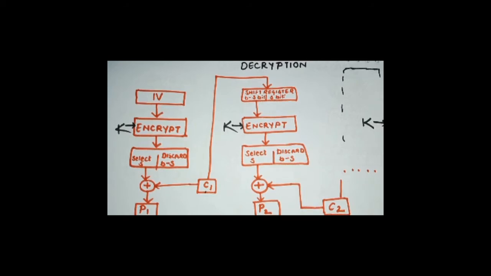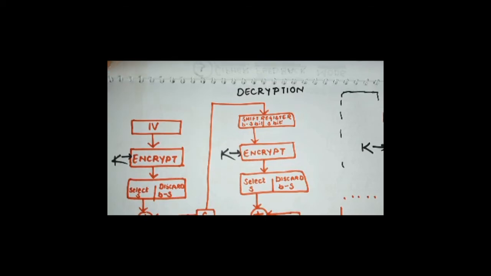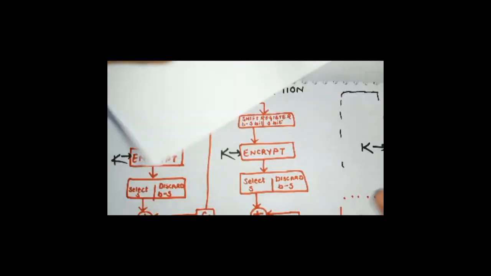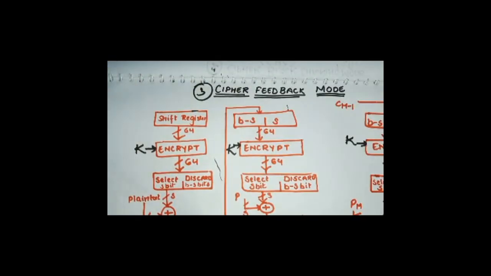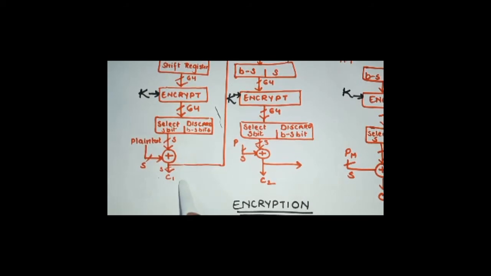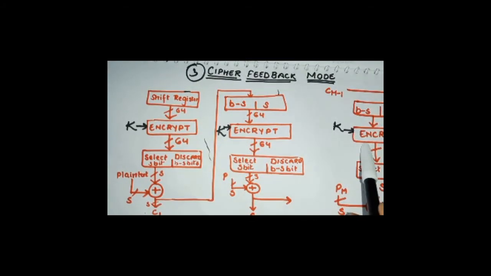I hope you can understand. See, if there is one bit error also, talking about the encryption scheme, if there is one bit error in this ciphertext, somehow there is an error, what would happen? This error would propagate into all these steps. So that is why we are saying that here the error can propagate.